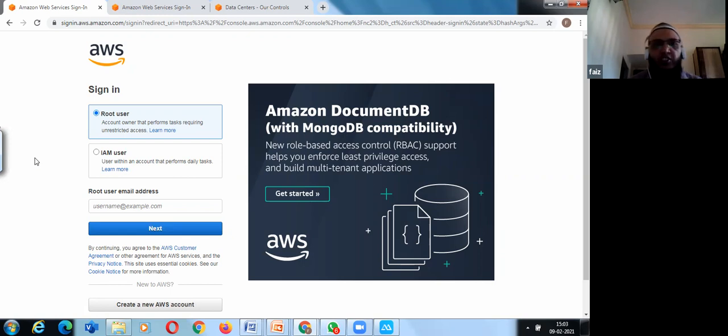For the first time, or whenever you want maximum control, you have to log in as a root user. You can say the account owner performs tasks requiring unrestricted access. And this is what an IAM user is, you can say a power user with minimal access. Once you create an IAM user, you have to log in as a root user first.